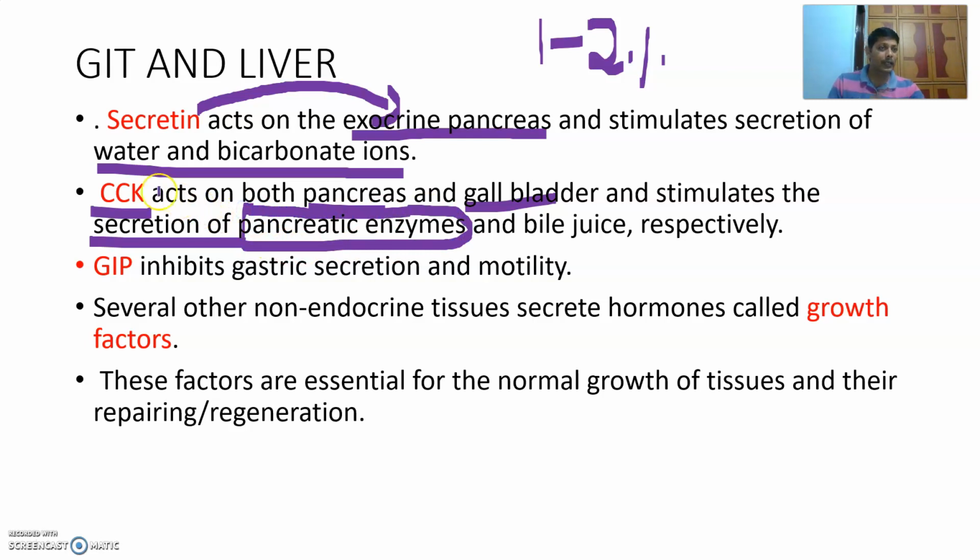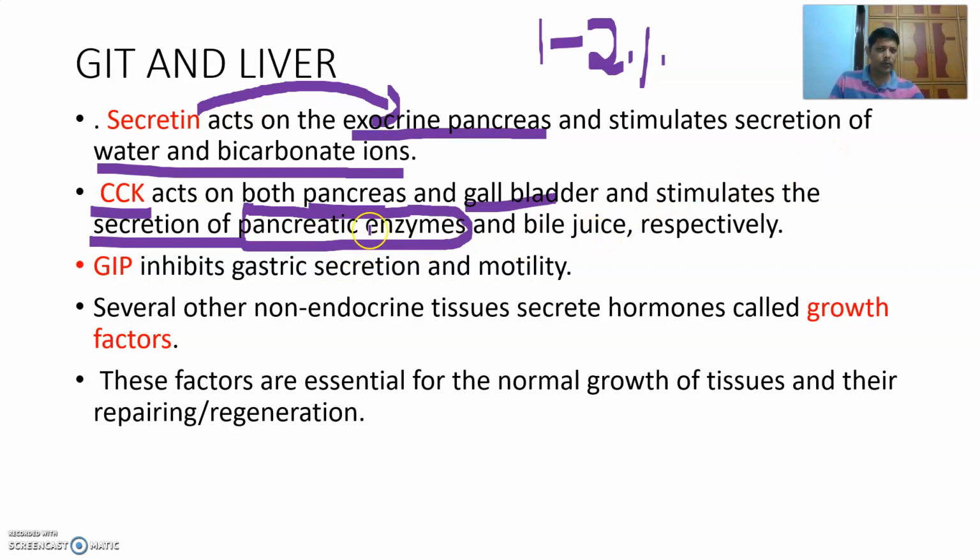Pancreatic enzymes are trypsinogen, chymotrypsinogen, procarboxypeptidase, pancreatic lipase, and pancreatic amylase, also called amylopsin and steapsin. Nucleotidase, nuclease, DNAase, RNAase, and nucleosidase are present in intestinal juice.